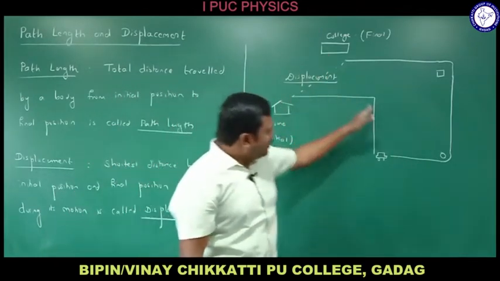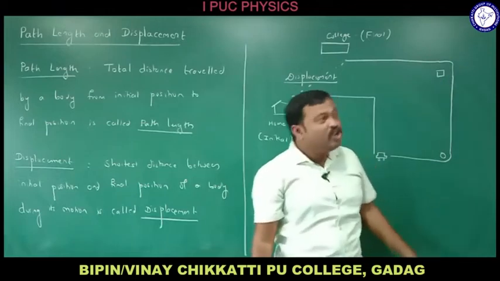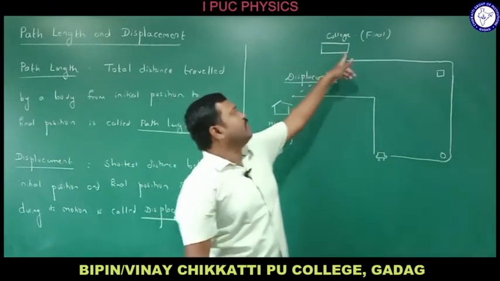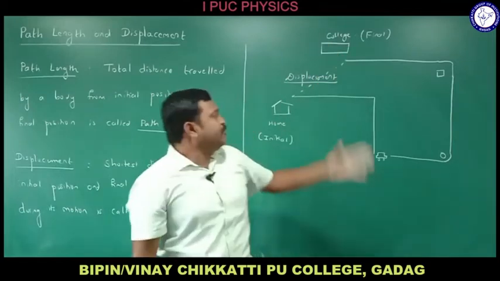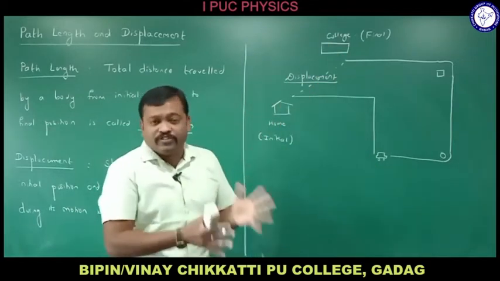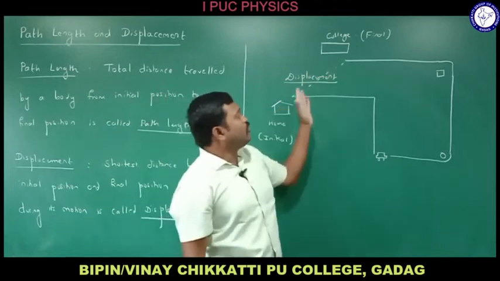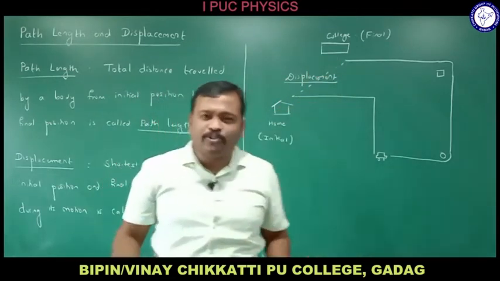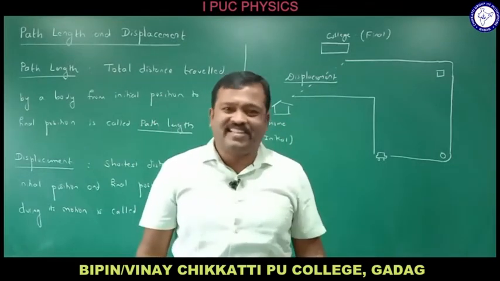So path length is the total distance covered. Displacement is the shortest distance between initial position and final position, right? There may be no road physically between your home and college in this place. So that's why let me call displacement a hypothetical concept, unless you travel in a straight line, right?